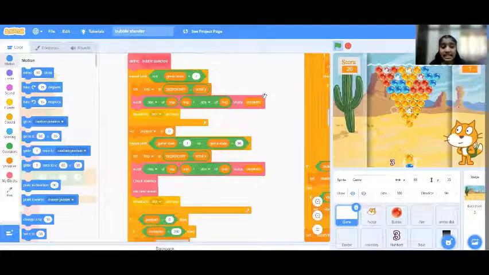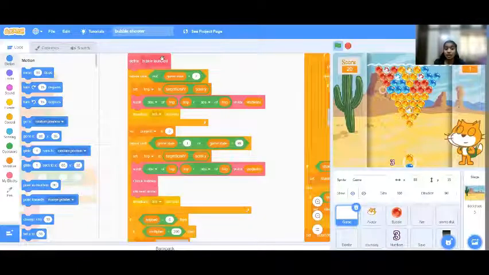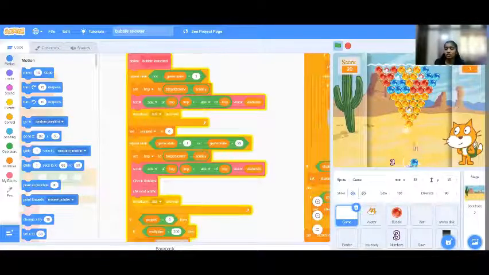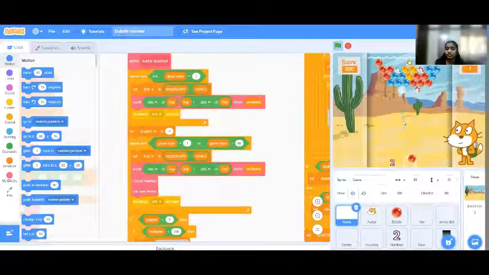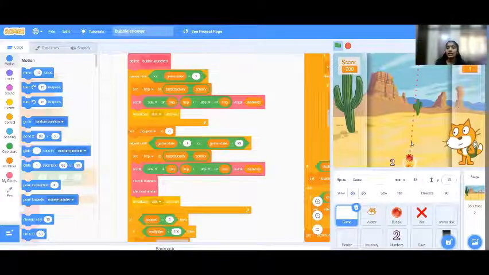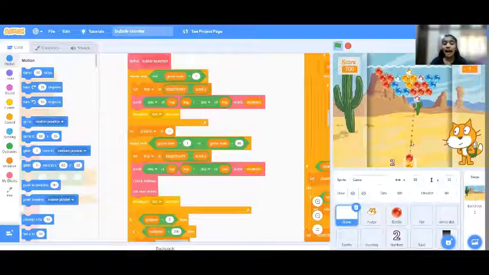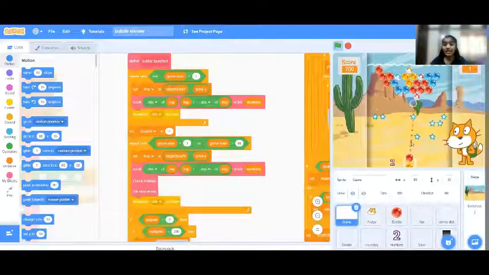Now let's see when we actually define the bubble launch. After defining the bubble launch, we should give a block known as define and give bubble launch after it is launched. Now, as you see, when I launch this bubble, what happens? Let me launch it. What actually happens? After launching the bubble, the same color bubbles get popped.